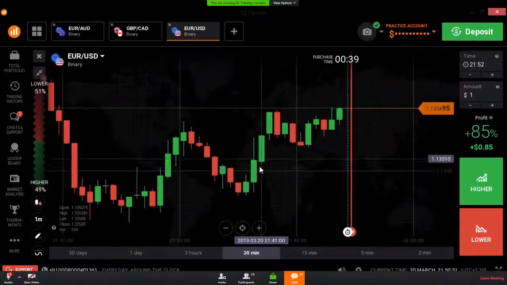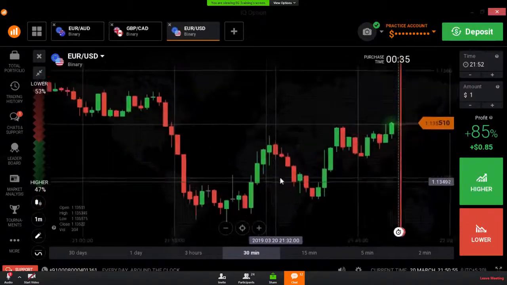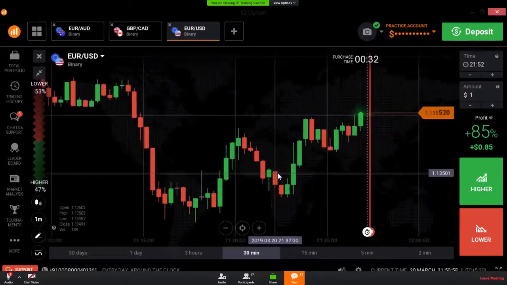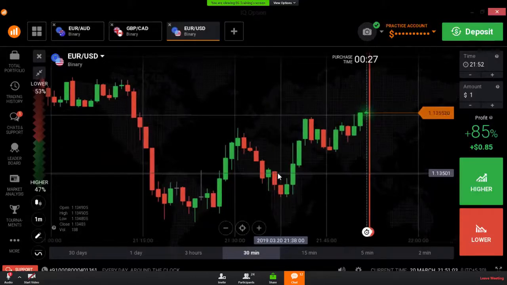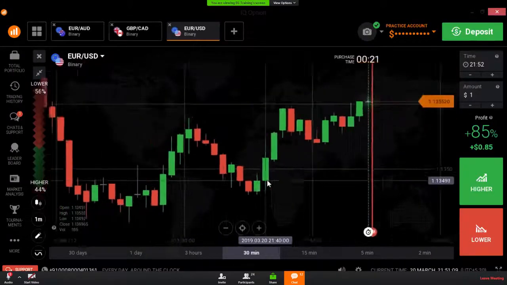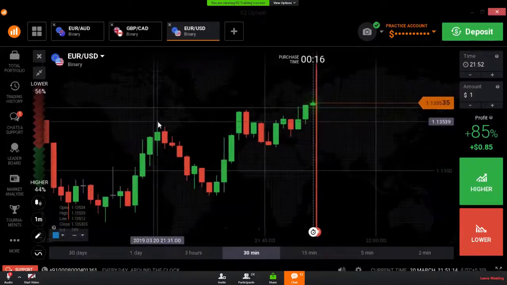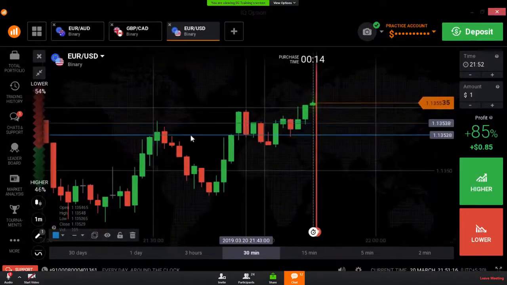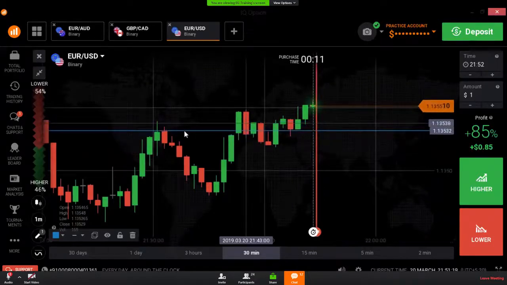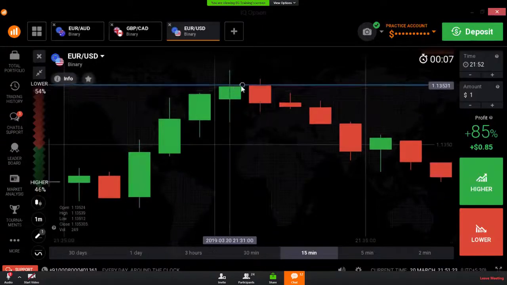I will explain about support and resistance levels now. I think you already know these points, but I'm explaining because some people don't know about these topics. Here I will show you how to draw the support and resistance levels. This is a support level. I will draw only closing points here. Okay, this is a resistance level.